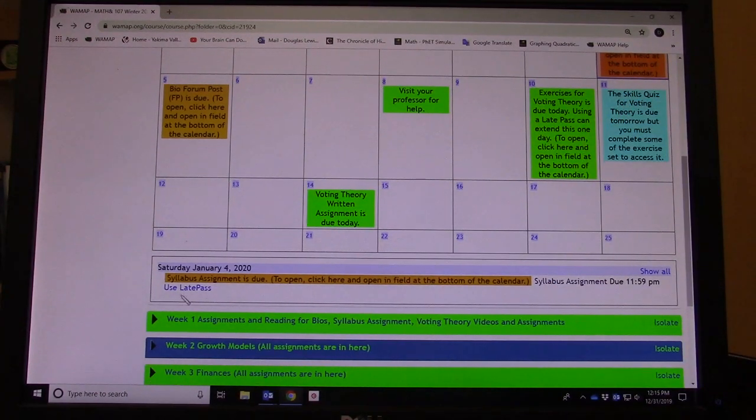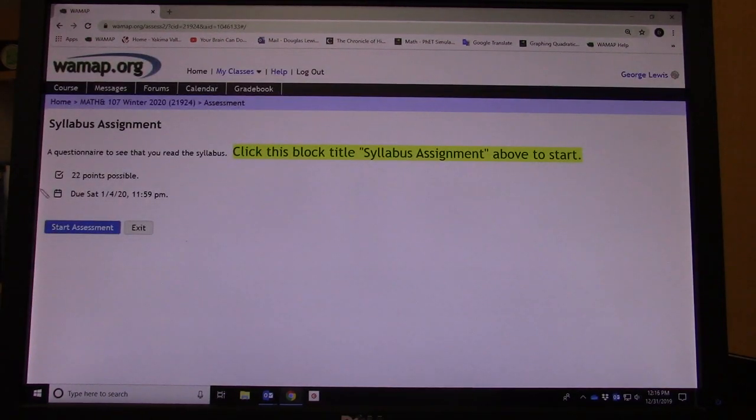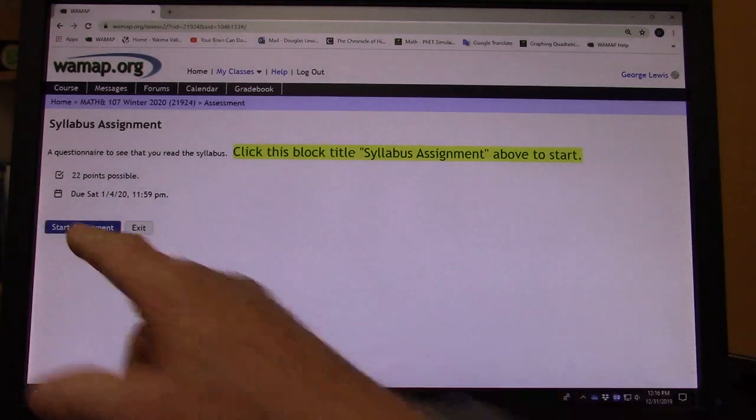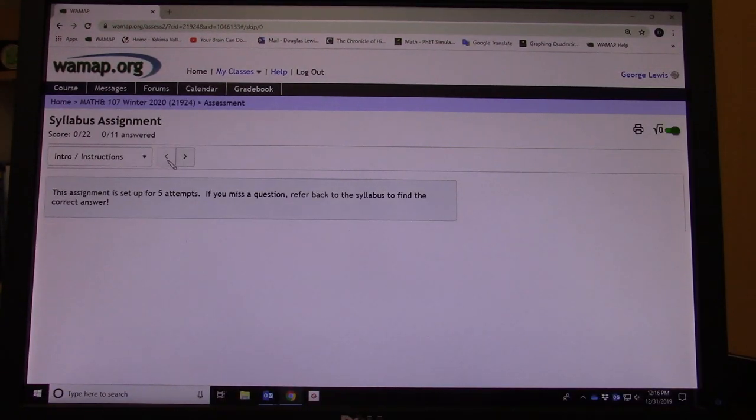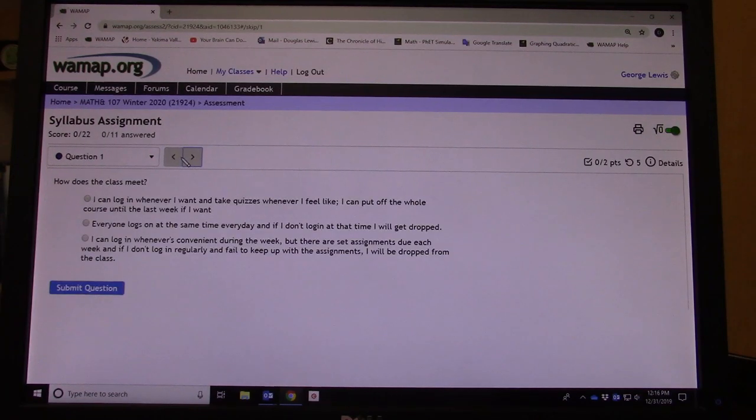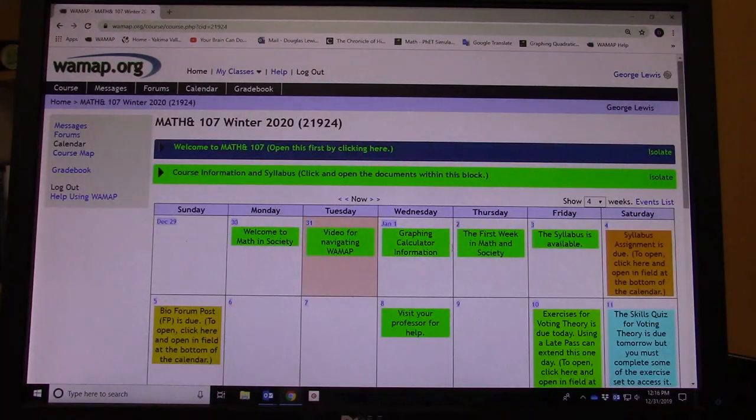And you are allowed 10 late passes, so you could use a late pass if it was near the end of the day and you couldn't finish it, or the next day after it's due. So you hit syllabus assignment and then you hit start assessment right here, and then we can go to question 1. And we've already discussed this, and you can submit each question one at a time.